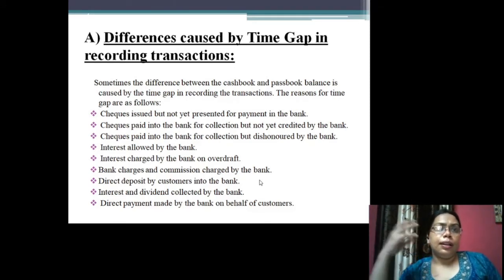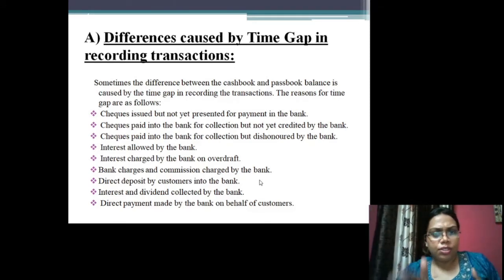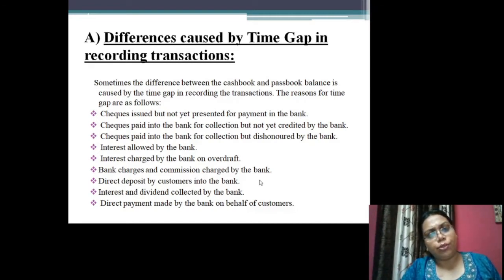A customer may give a standing order to a bank to collect the interest and the dividend directly from the investment company.